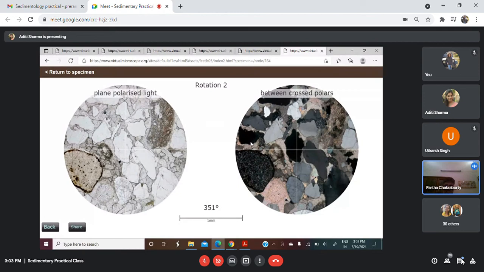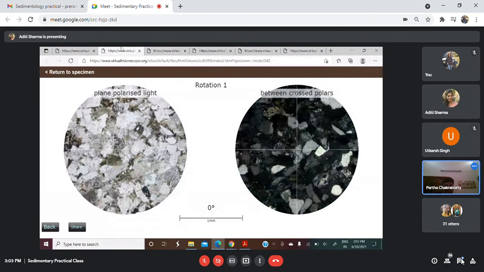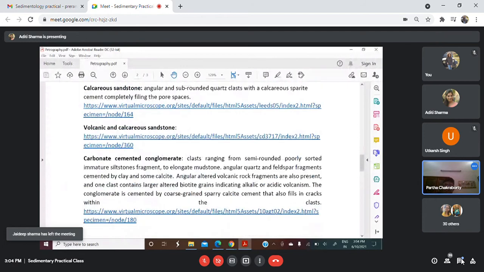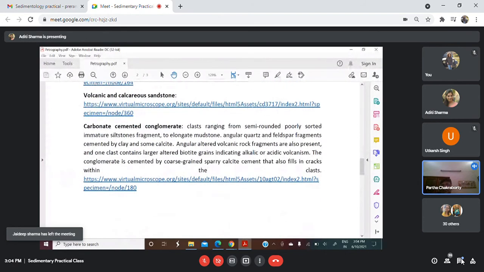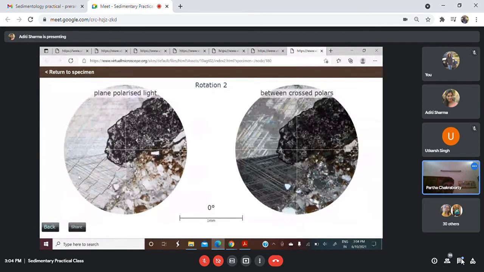Okay. So Aditi, is there any other slide? No, sir. Okay. So what we will do, we will give 2-3 pictures of this slide that will be uploaded. Yes, sir, this is the slide where they can see the calcite.